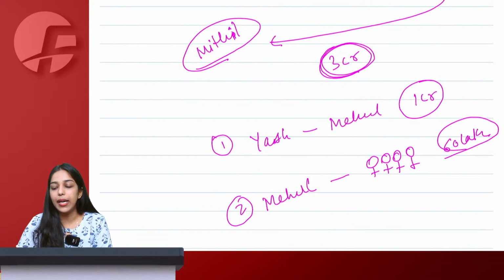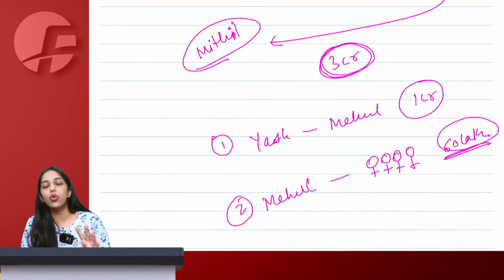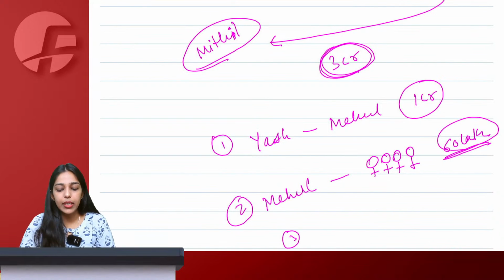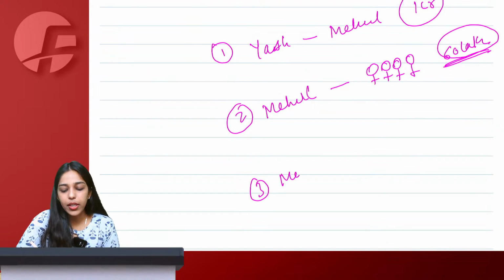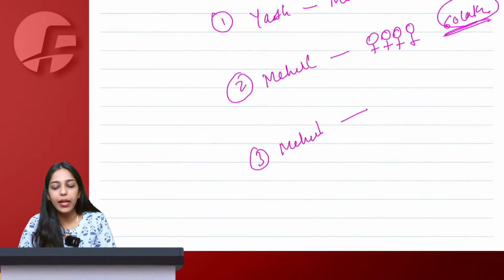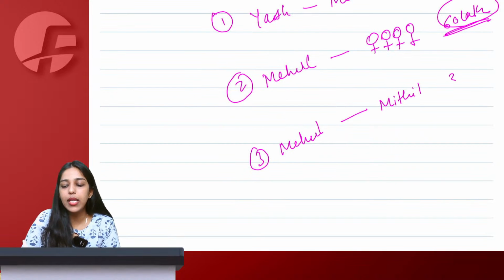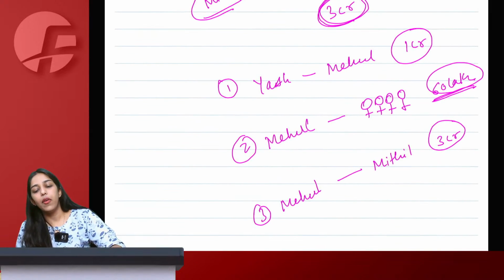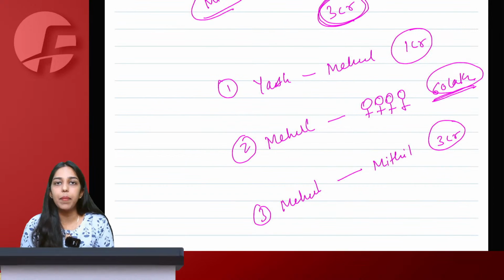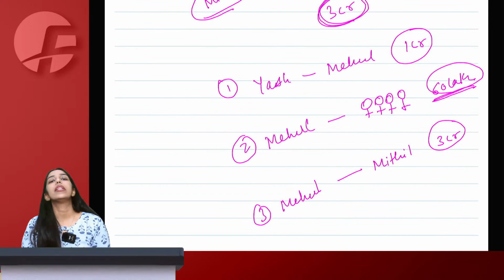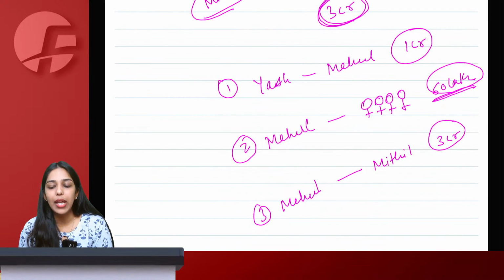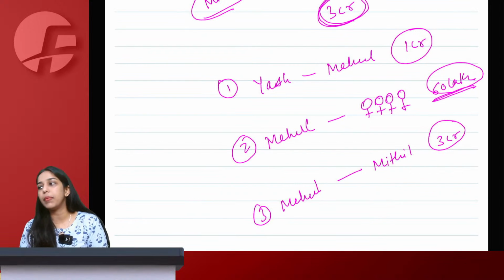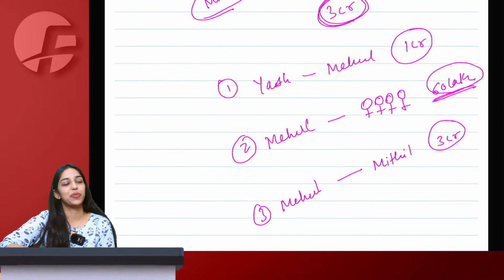And in such case, let's say he incurred a total expense of only 60 lakh rupees. 1 crore he purchased the land. 60 lakh rupees he incurred on the land to make that land look pretty. And then ultimately, he was able to sell this land. Now again, this transaction is happening between Mehul and Mithil, where he sold this land for 3 crore rupees. Tell me, what will you consider as supply and make it taxable under GST? 3 transactions, transaction 1, 2 and 3. Which transaction out of these 3 will be taxable, and if taxable, for what amount will it be taxable? Chalo.